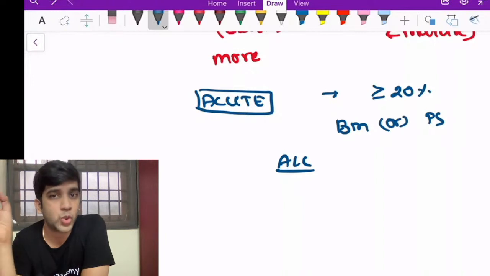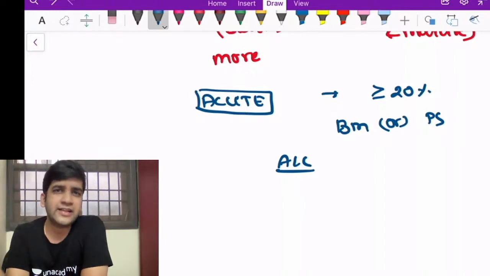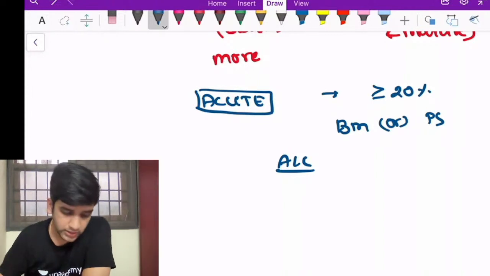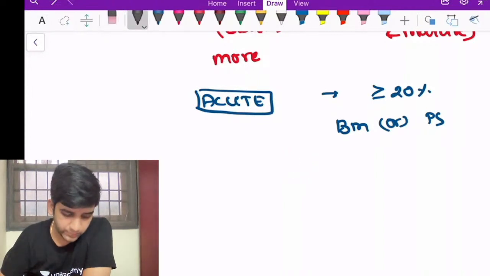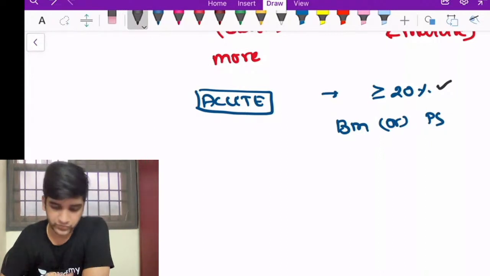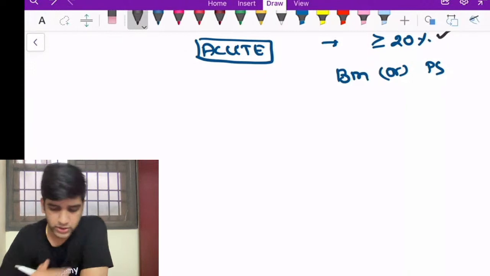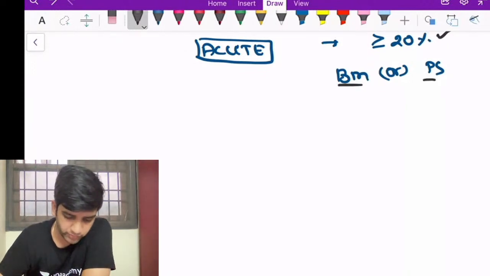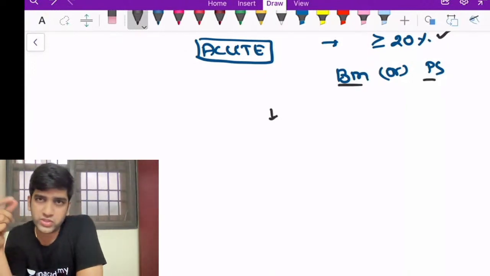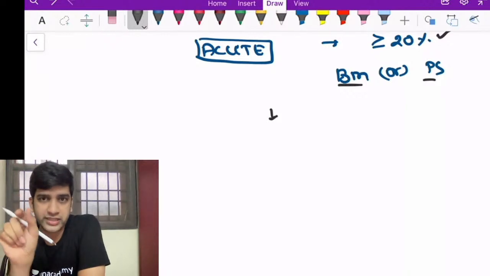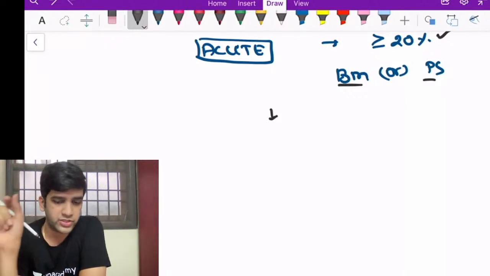For diagnosis it is always going to be 20%, and for anything related to diagnosis, I want you to go with WHO or any pathology textbook, right? So for both ALL and AML, I'm going to consider 20% only. So you have the bone marrow or the peripheral smear. Why this either-or is important is that I can have two more subdivisions based on the percentage in my bone marrow and the percentage in my peripheral smear.